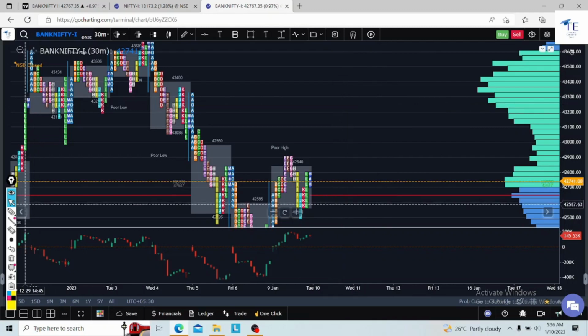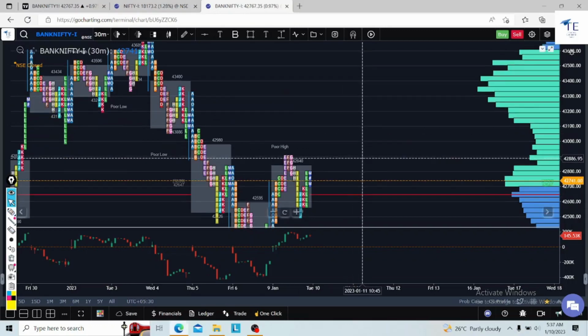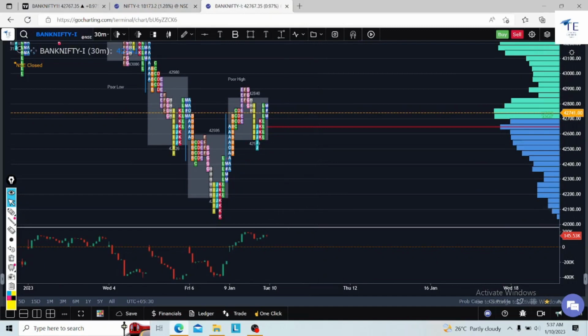This region will work as a good resistance or supply area, that is sure. Otherwise, the market has to spend at least half an hour or one hour below this territory, then break out or break down. This is how Bank Nifty is working in the flat opening scenario.